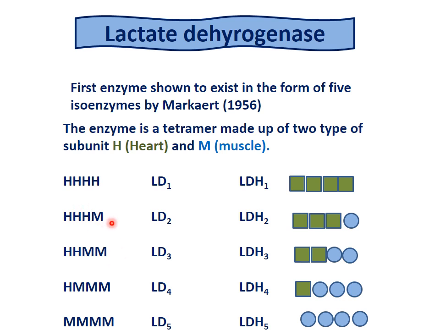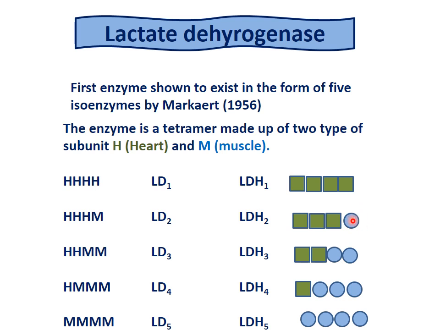So in LDH2 we have 3 H units and 1 M unit. LDH3 has 2 H, 2 M. LDH4 has 1 H, 3 M, and LDH5 has all 4 M units. So you can see LDH1 has all 4 H, LDH2 has 3 H and 1 M unit.